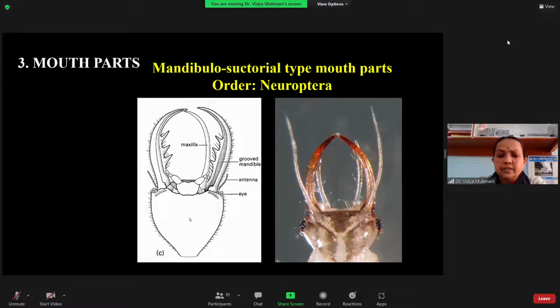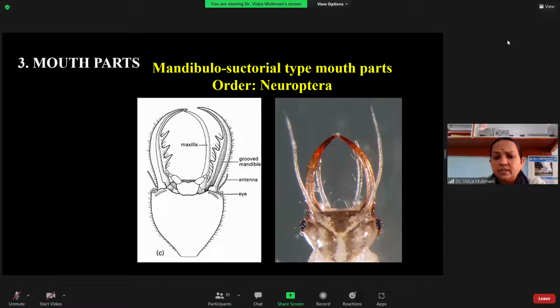Here you can see in the black and white diagram, the mandibles are long and sickle shaped. The inner margin of the mandible is hollow, it has a groove. Here you can see this is the lacinia of the maxillae. You know that one of the parts of the maxillae is the lacinia.